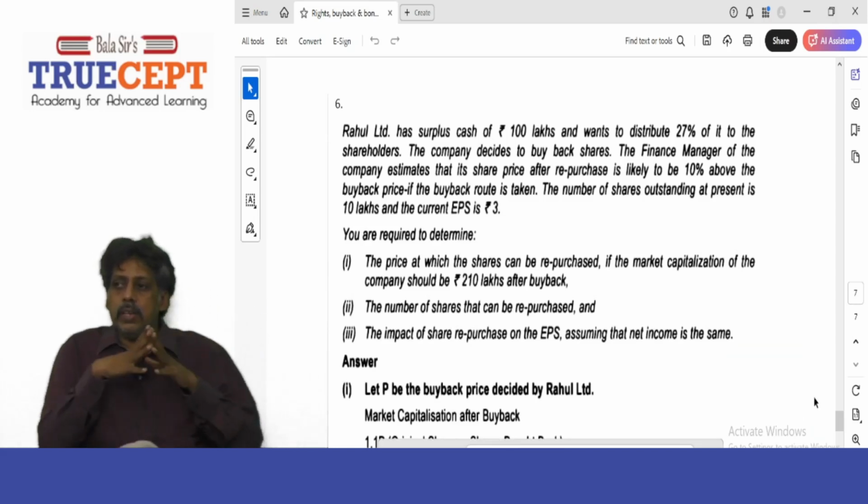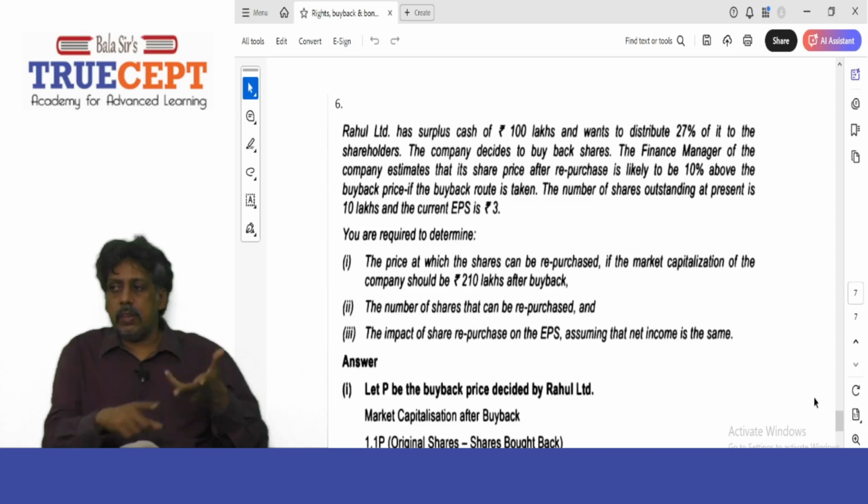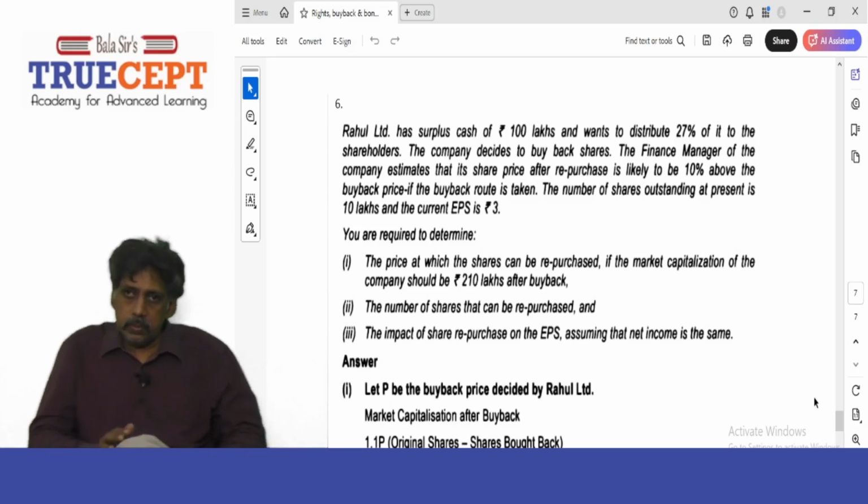Now let's go ahead and take on the next example that reads Rahul Limited. Rahul Limited has surplus cash of 100 lakh rupees and wants to distribute 27% of it to the shareholders. So 27% of rupees 100 lakh, again 27 lakh rupees they want to distribute. Next. The company decided to buy back shares.